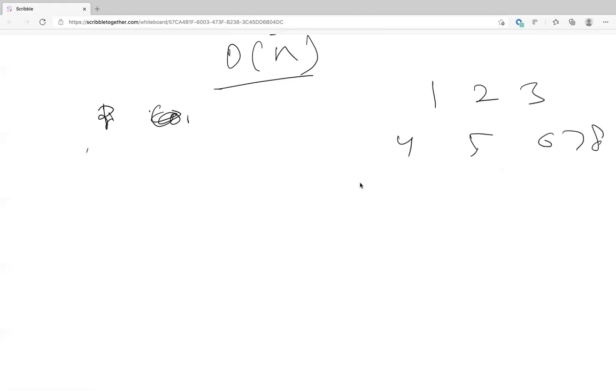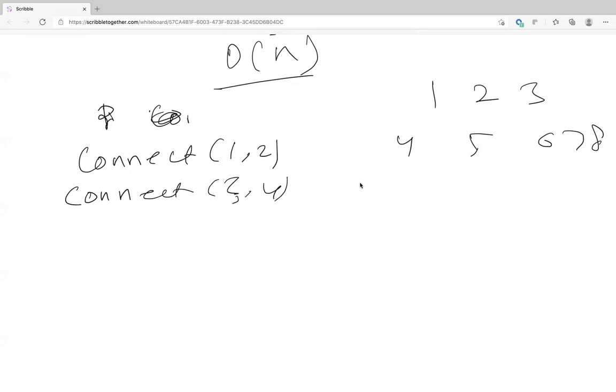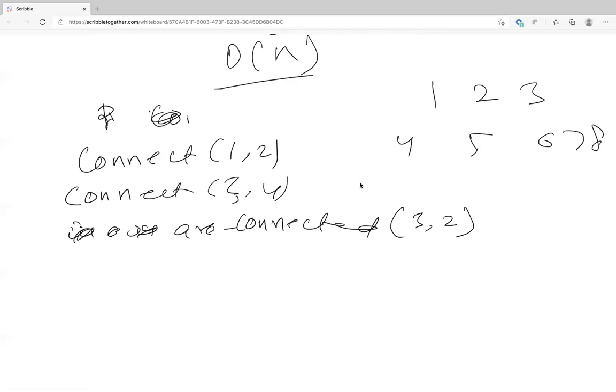So let's say I call connect of 1 and 2. This is the example. Let's say, and are connected. These are the only two queries: connect two people, and are connected. Let's say 3 and 2. Right. So this will be false.